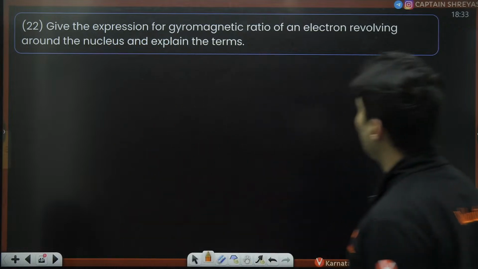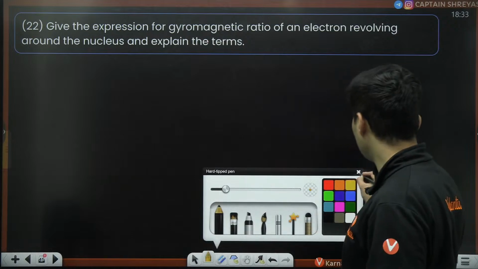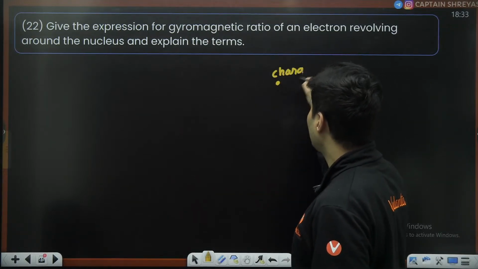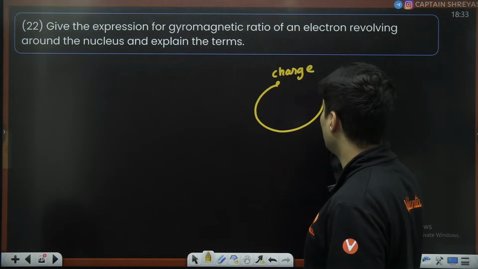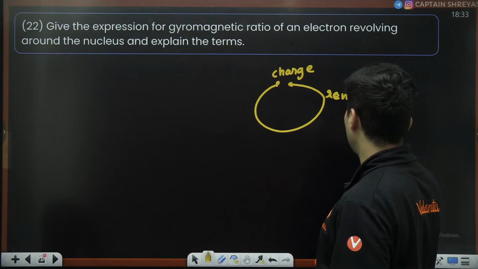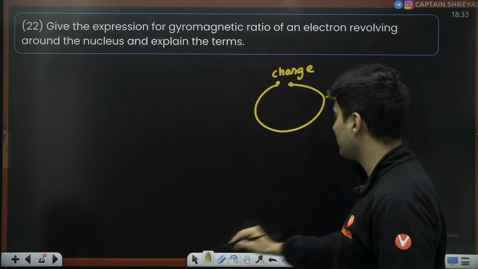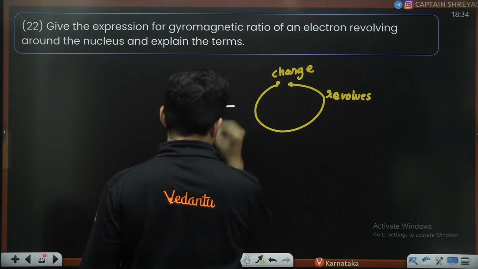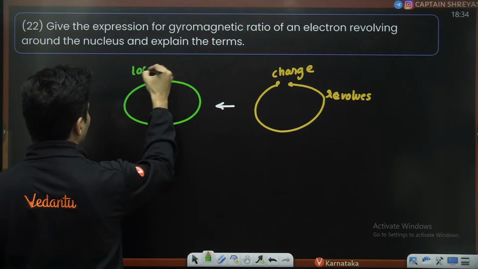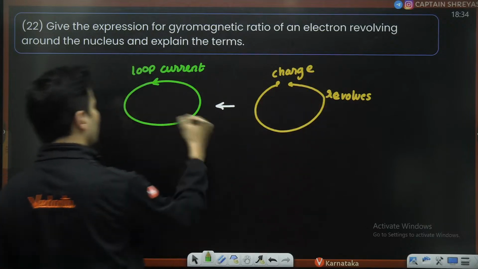The expression for gyromagnetic ratio of an electron revolving around the nucleus, and explain the terms. So this is an idea where if you take a charged particle and make it revolve, this charge flowing in a loop behaves like a loop carrying current. It behaves as if charge is flowing, a loop carrying current.